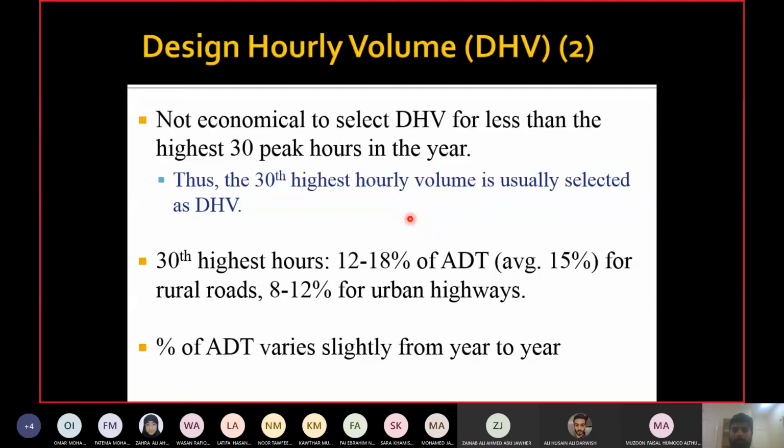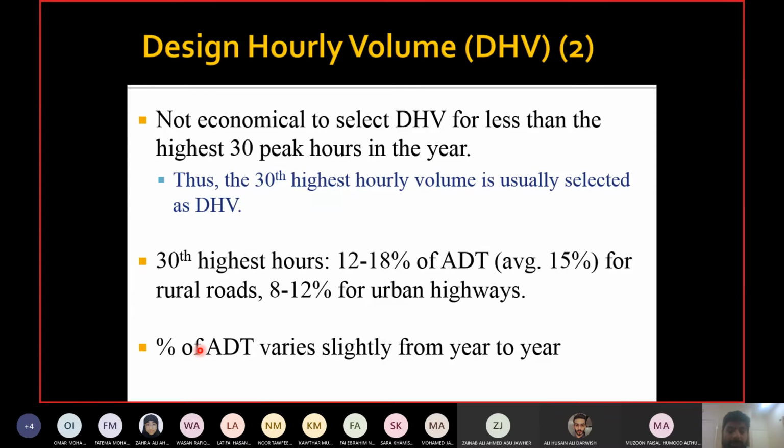This is what they are saying. Now, let's suppose you don't have the chance to collect the data and do all these calculations. Then you have a range. They have recommended a range as well, that the 30th highest percentage is normally between 12 to 18% for rural highways and between 8 to 12% for urban highways. So if you don't have the chance to do all this calculation and plotting, you can pick a value from this range as well. Obviously, it's an approximate value. You will prefer the first method if you have all the values.